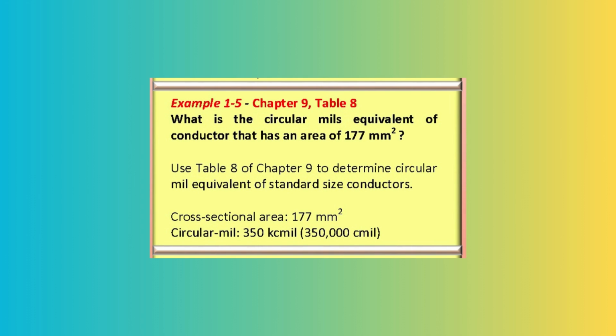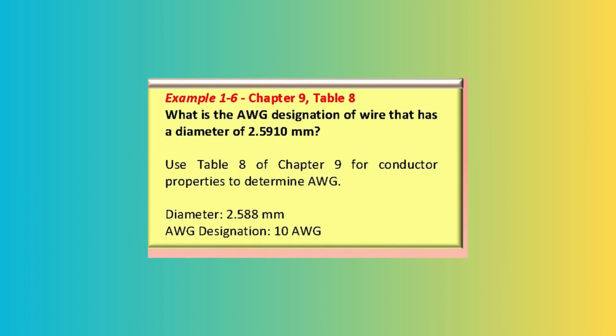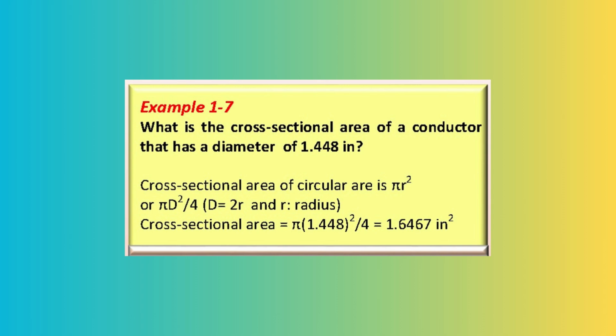Equipment: installation and use of various electrical equipment like motors, transformers, switchboards, panel boards, and lighting fixtures. Special occupancies: specific requirements for locations like hospitals, hazardous areas, and swimming pools. Communication systems: installation of low-voltage communication systems like telephone and data networks.